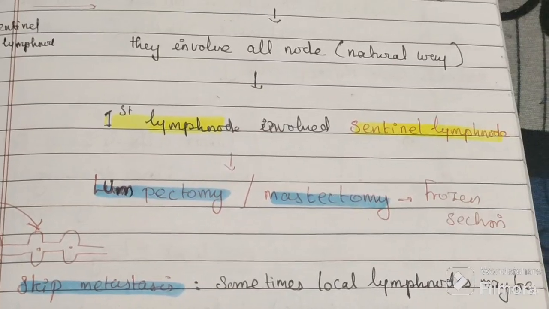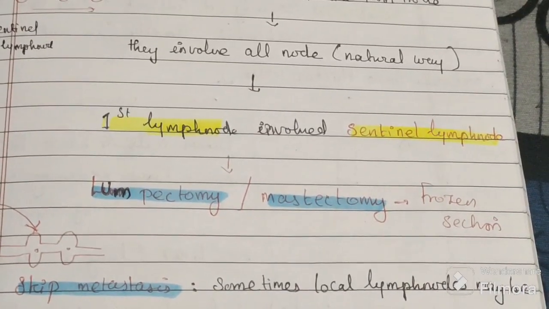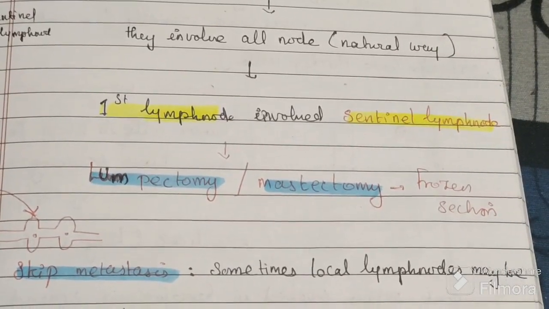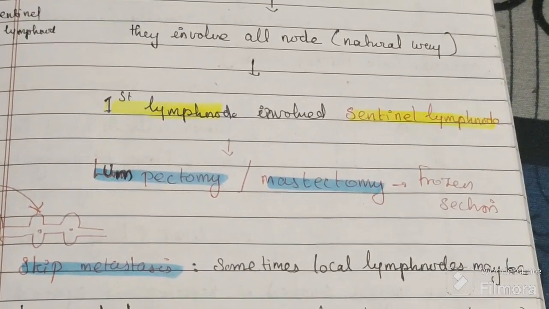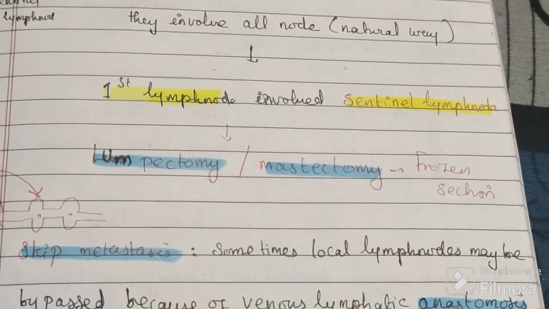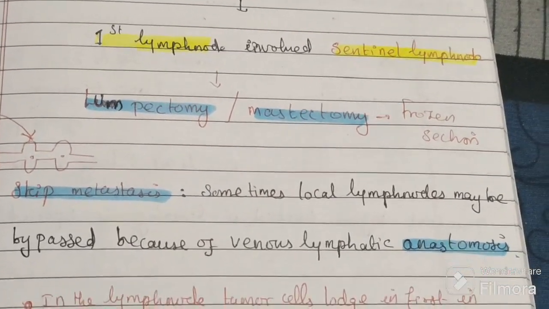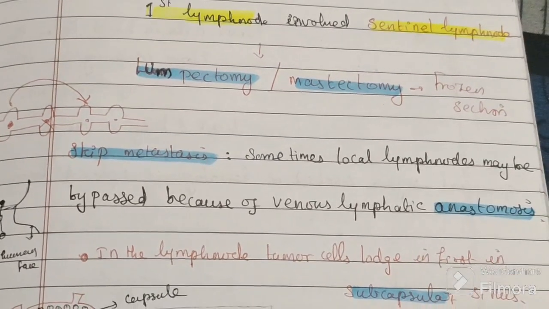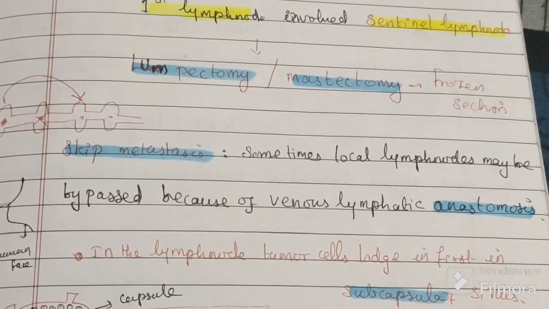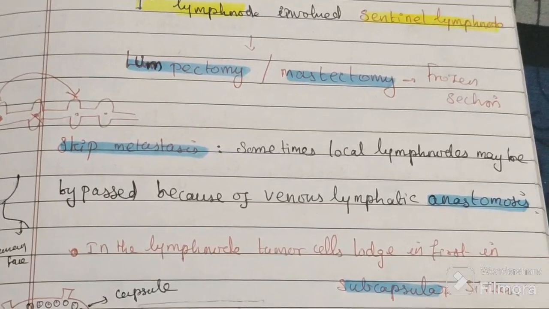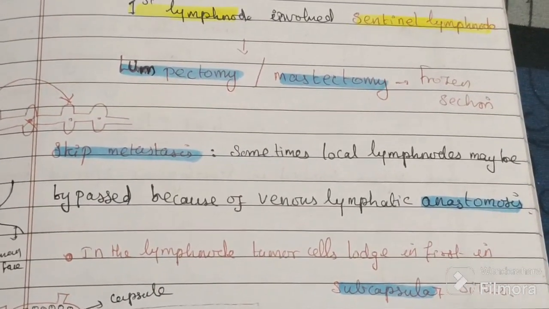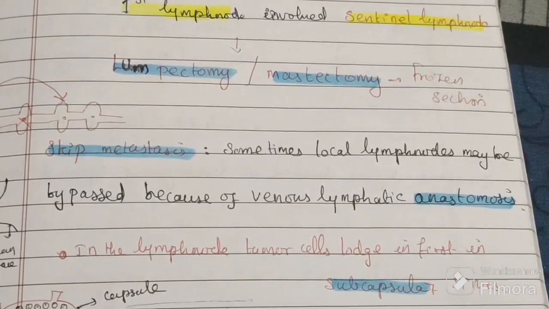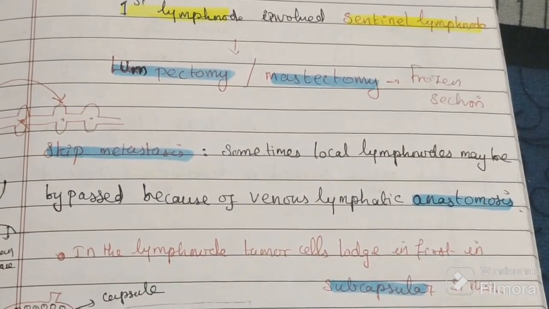During frozen section, we can test the sentinel lymph node. If the sentinel lymph node is involved, the axillary lymph nodes should also be removed. If the sentinel lymph node is not involved, the lymph nodes should not be removed, to prevent further morbidity. So that is the relevance of the sentinel lymph node.